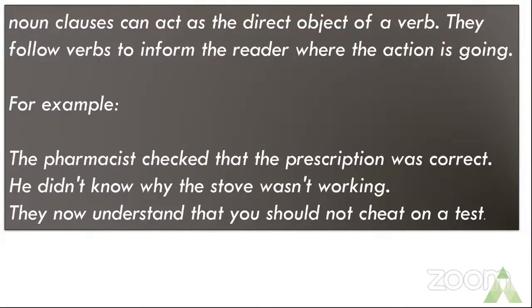You will ask, he didn't know what? He didn't know why the stove wasn't working. So, why the stove wasn't working is your noun clause, which is acting as the direct object in this sentence. So, the noun clause is taking the form of the object in this sentence.